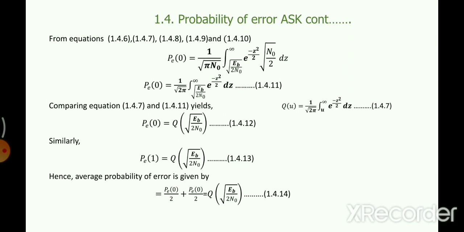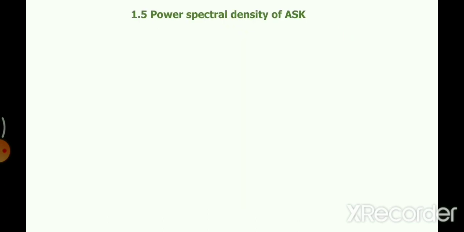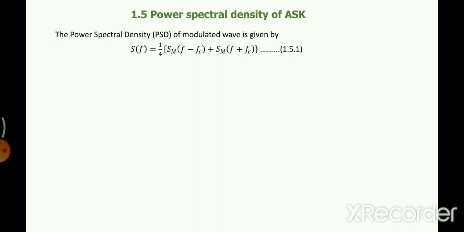Now the last topic that we have is the power spectral density of ASK. Here, you remember, this is a very simple relationship that you need to understand. For a modulated waveform S(f), the power spectral density is given by this 1 by 4 S_M. To represent power spectral density, we convert S(t) into S(f).